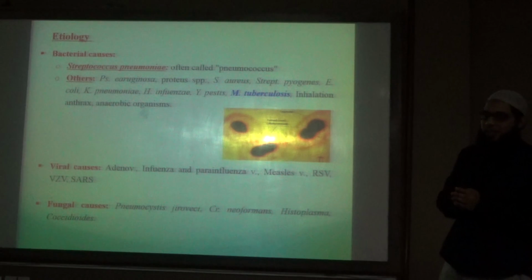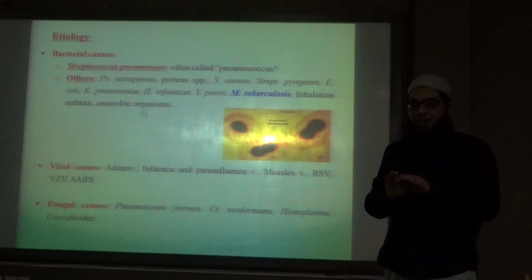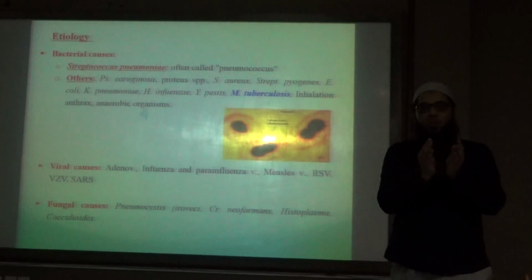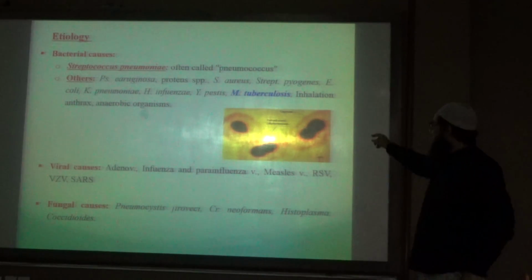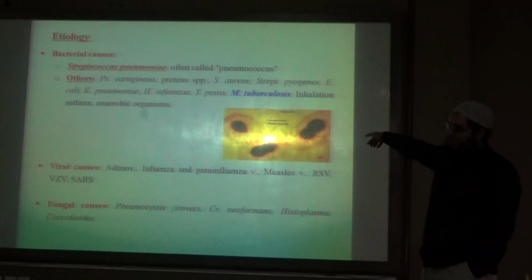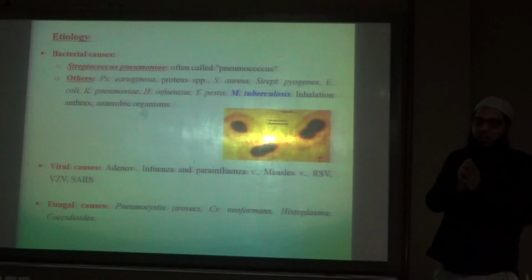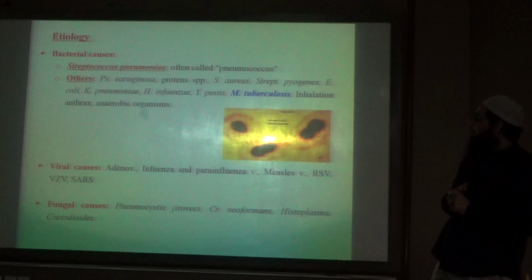How does it look? It is gram-positive cocci in pair. Pair means two cocci together. If you see this picture, this is a very enlarged picture. You can see these are two cocci which are together. So this is basically Streptococcus pneumoniae.